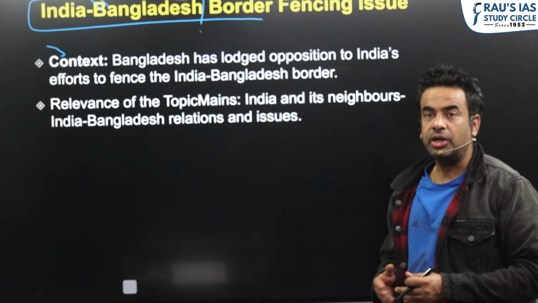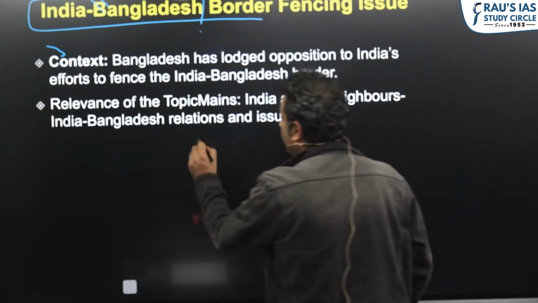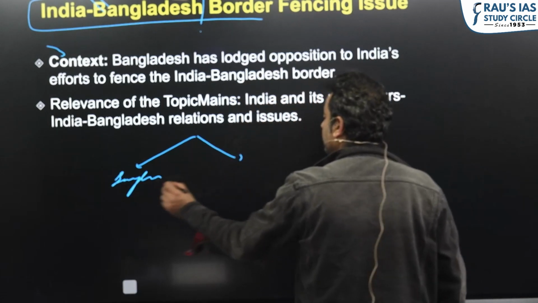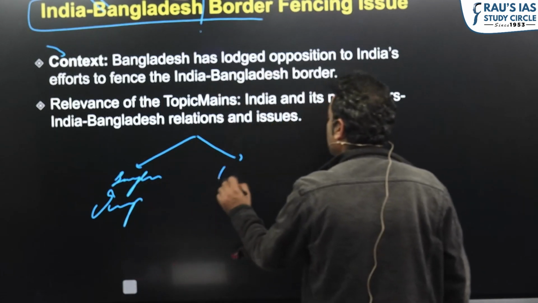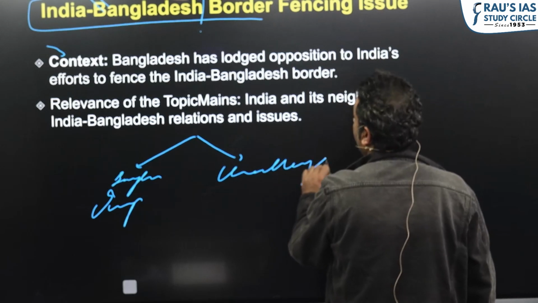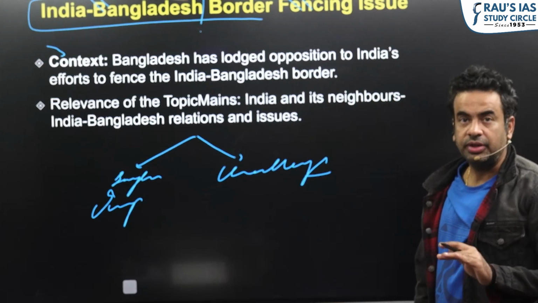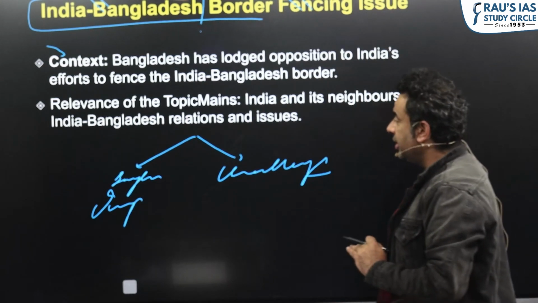These are very important. What are the areas where lies the importance of Bangladesh for India? What are the challenges in Indo-Bangladesh ties? And what exactly is the issue of fencing? So these are the aspects which are important from the exam point of view.